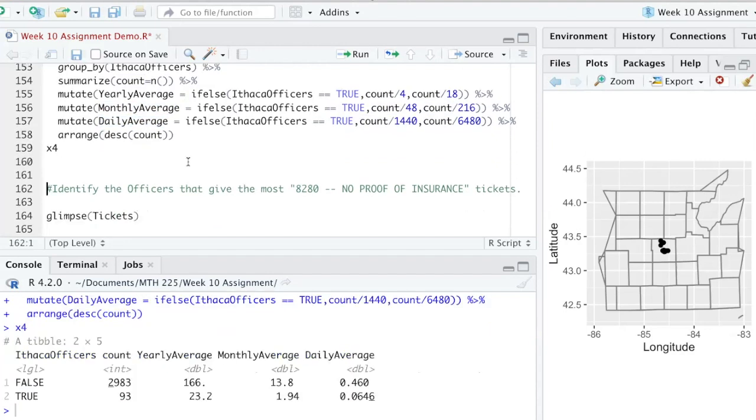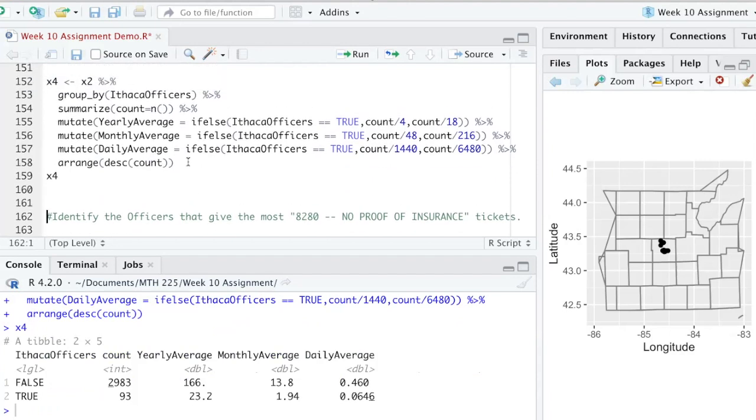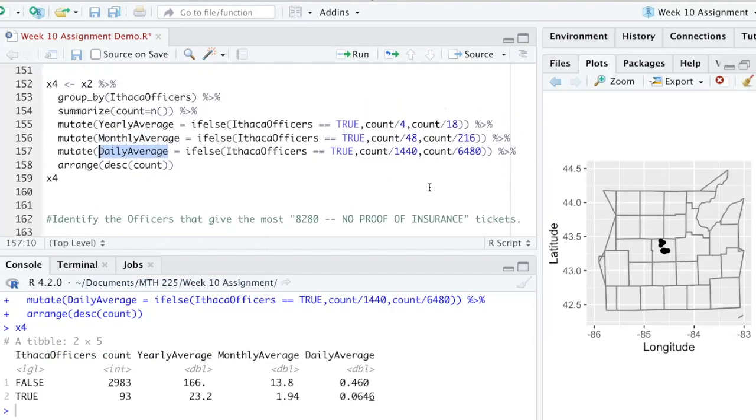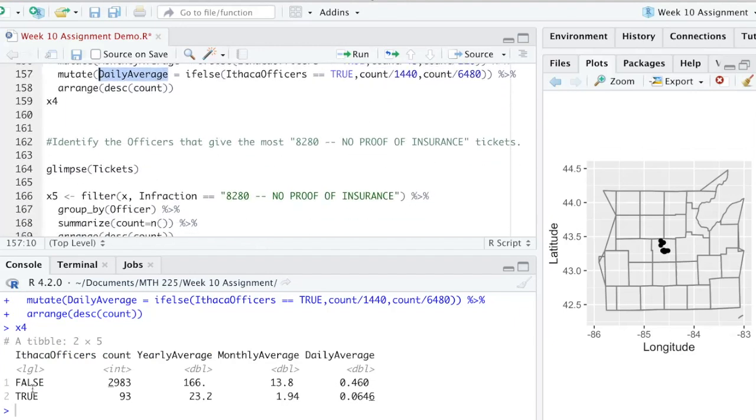And there is our table. You can see the variables in the table. The first one is the one we group by. The next one is the count. The next one is the yearly average, then monthly average, then daily average. Everything that's mutated is also going to go to the display table. And then we're going to arrange by count. We really don't need that one here. It's clear that there are going to be more non-Ithaca officers than Ithaca officers.